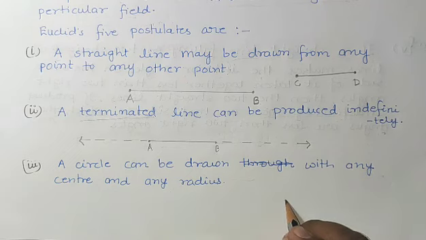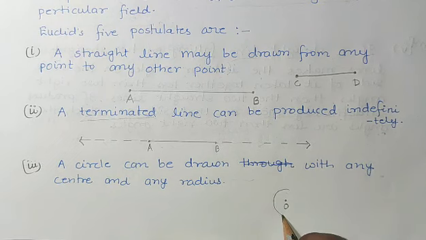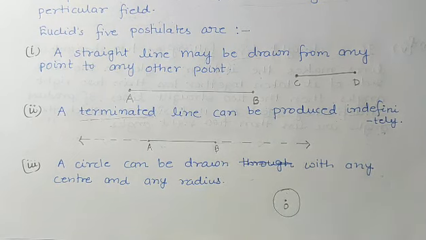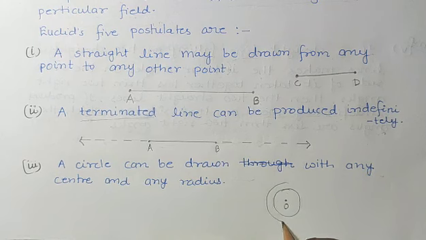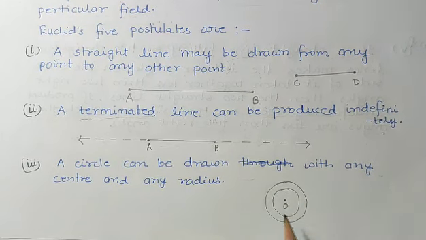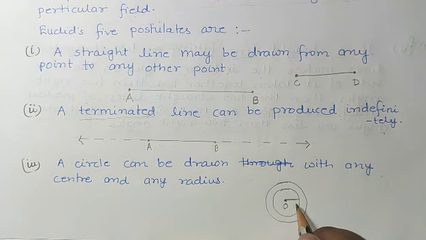Suppose here is a point, and this point is O. We can draw a circle with center O. Suppose I have drawn a circle of 1 centimeter. From this center we can draw one more circle, suppose of 2 centimeter. Like this we can draw an infinite number of circles from the same center with different radii.